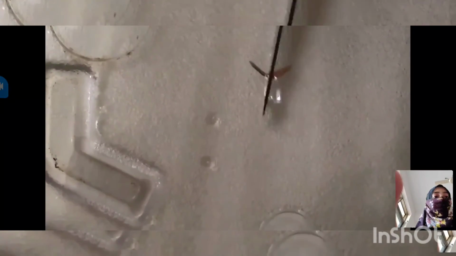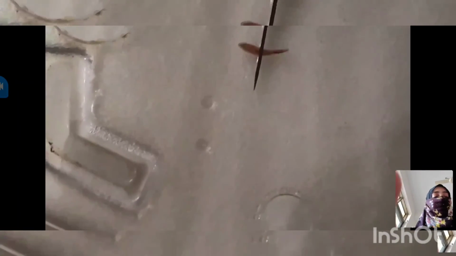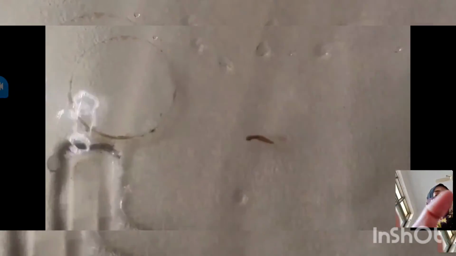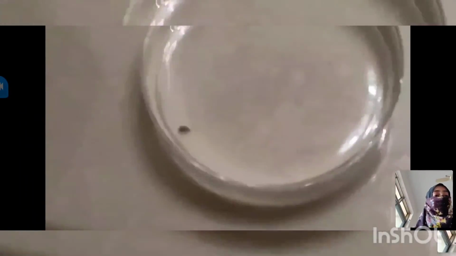See, here is the planaria and now let's see how it reproduces. Here they are cutting it into 2. So now both the fragments will work as daughters and they become individual planaria.